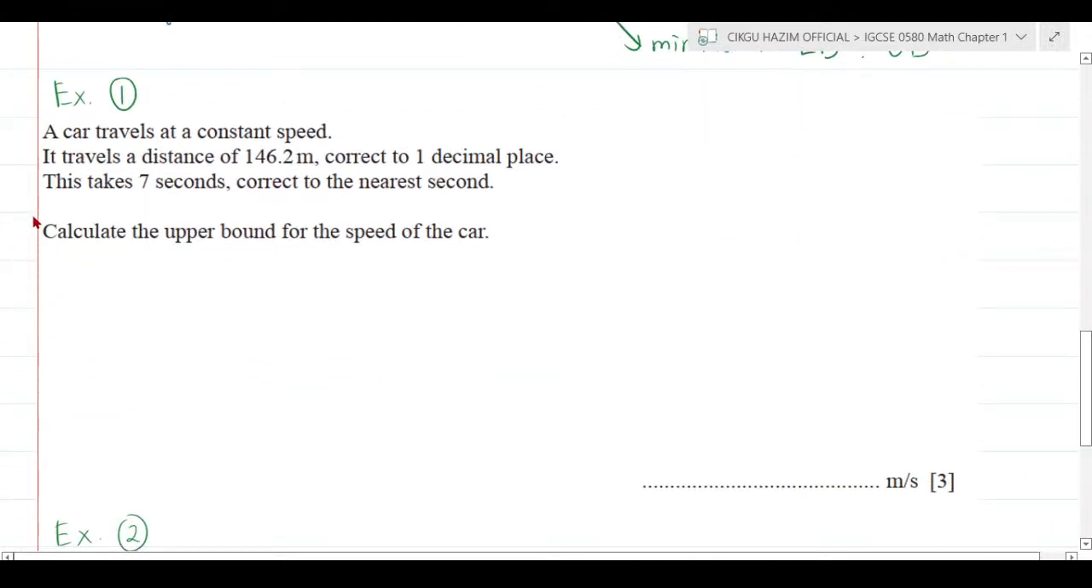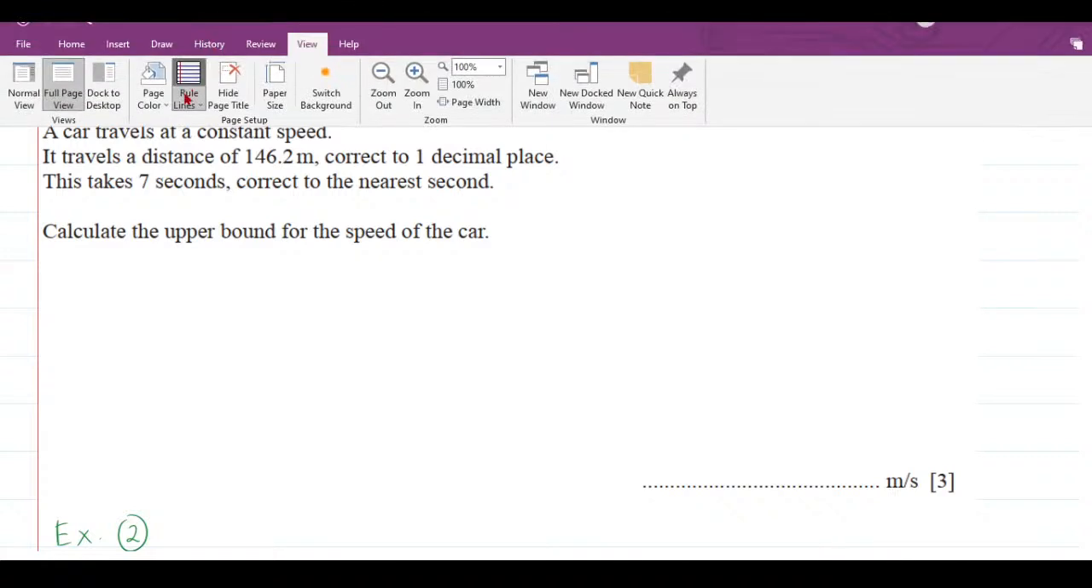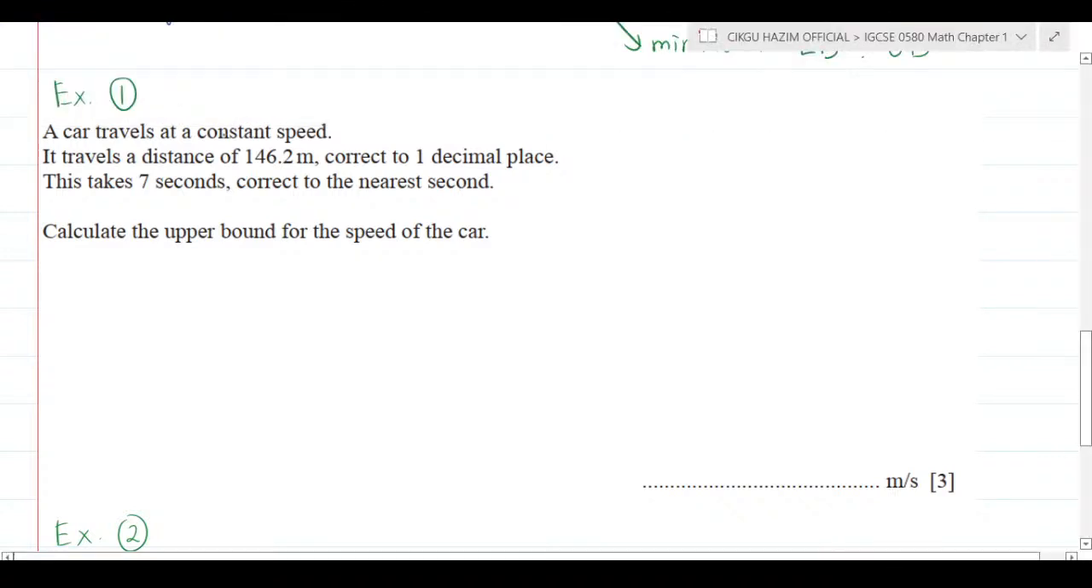And here, let me show you an example that involves divide too. A car travels at a constant speed. What is the formula of the speed? Speed is equal to distance over time. Please remember that. Okay. So when we already understand that speed equals distance over time, it traveled a distance of 146.2 meters, correct to one decimal place.